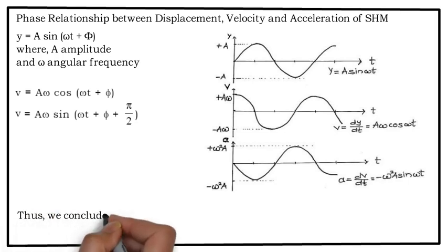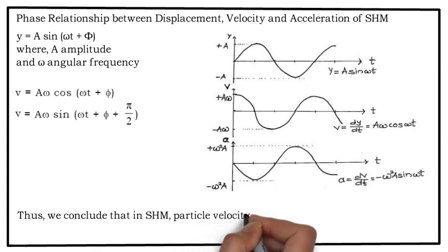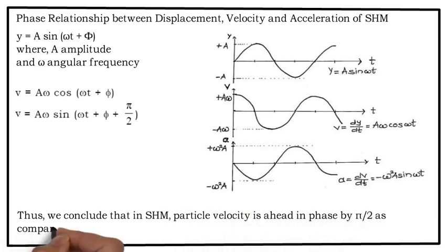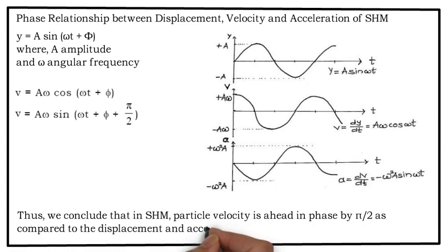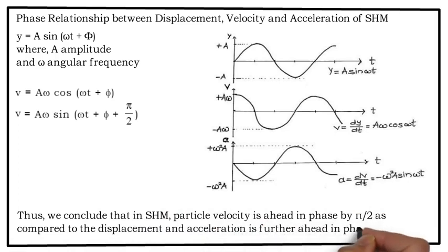Thus we conclude that in SHM, particle velocity is ahead by π/2 as compared to displacement, and acceleration is further ahead by a phase of π/2.